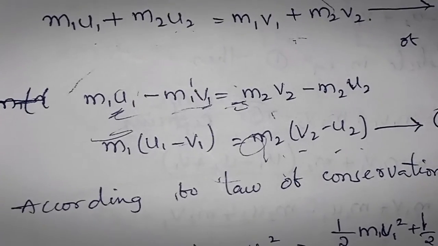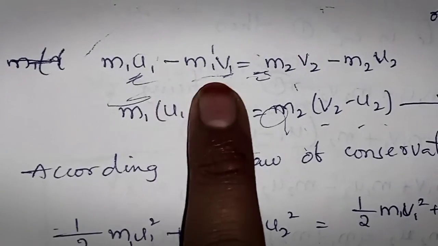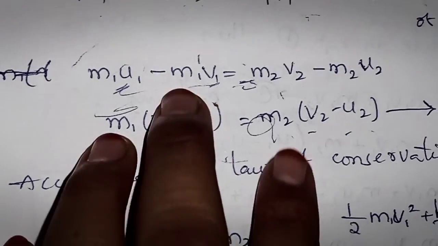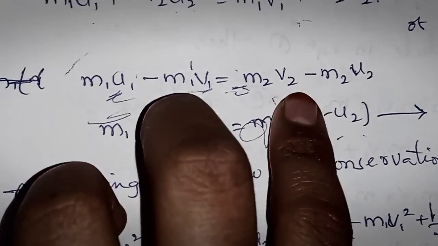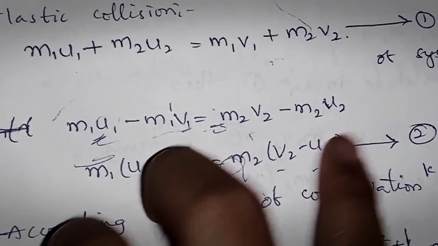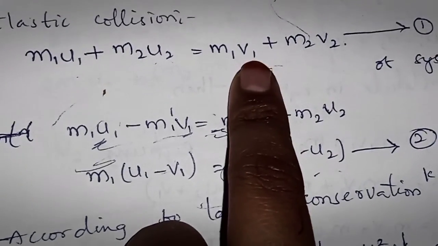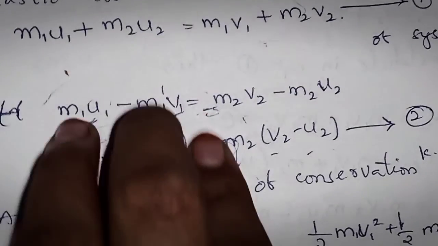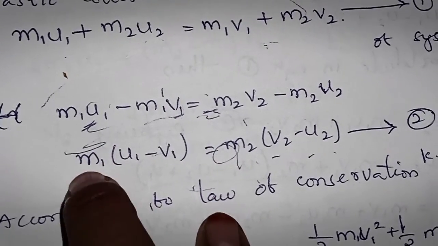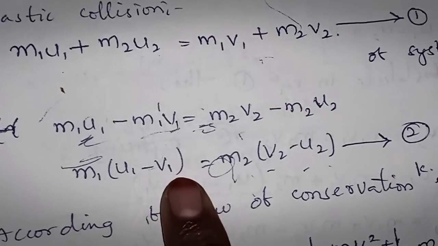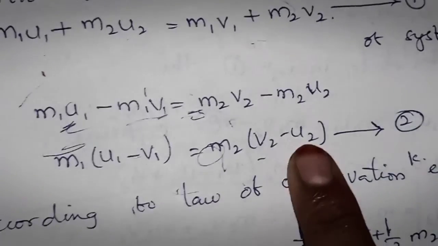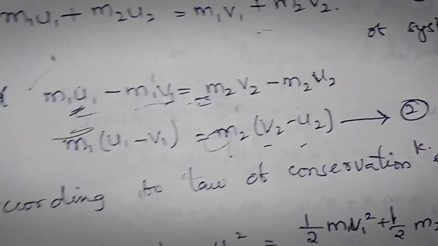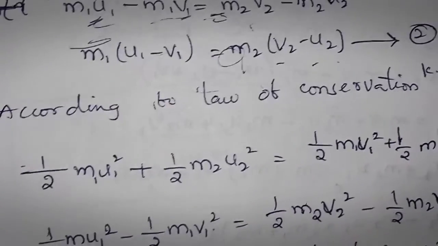Here m1 u1 minus m1 v1 equals m2 v2 minus m2 u2. By moving terms from LHS to RHS we get this equation. Here m1 is common, so I have taken m1 common, and m2 is common, so I have taken m2 as common.